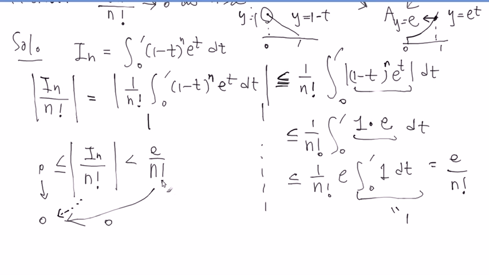Think about 2000 factorial. You multiply all 1, 2, 3, up to 2000, this ginormous number. And here's e, never changes, right? So 1 divided by infinity? 0. So therefore, by what theorem? By squeeze theorem, that e over n factorial approaches what number? 0.